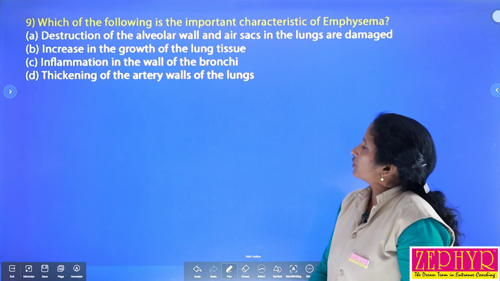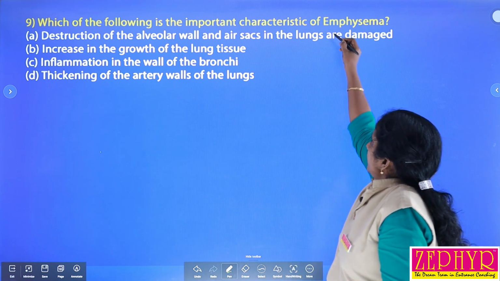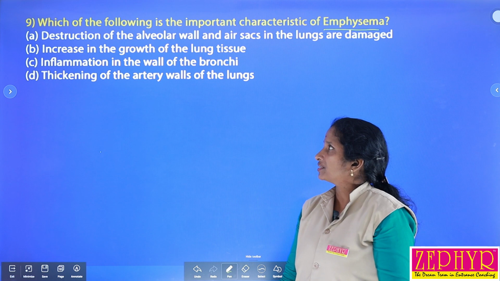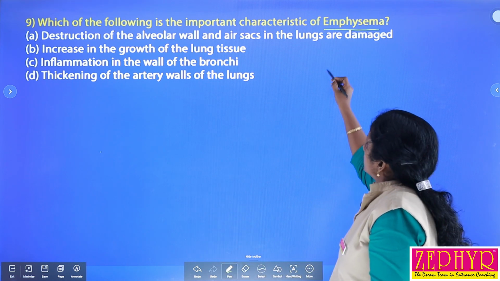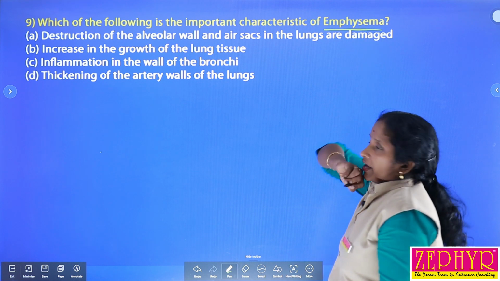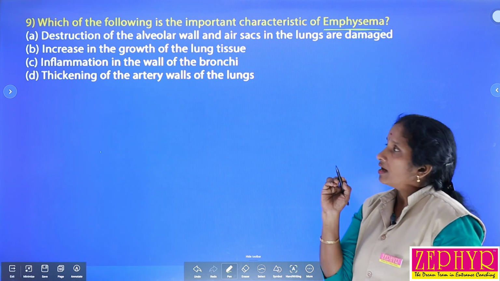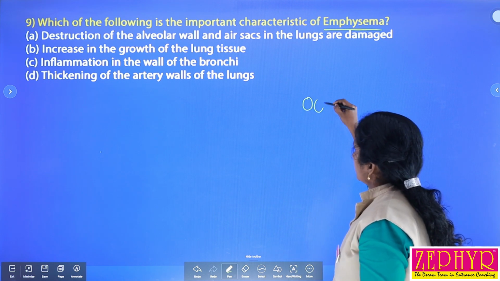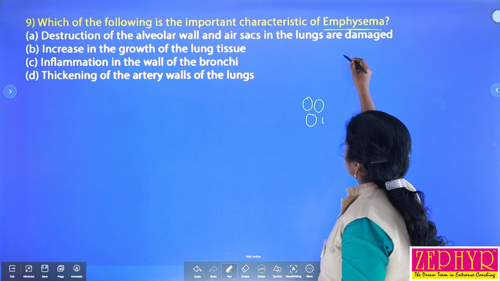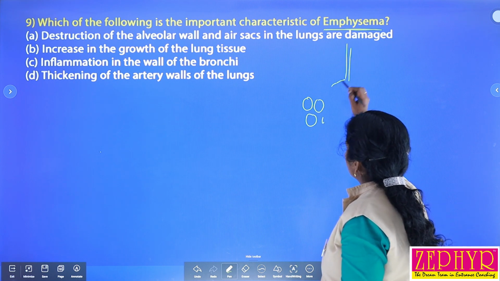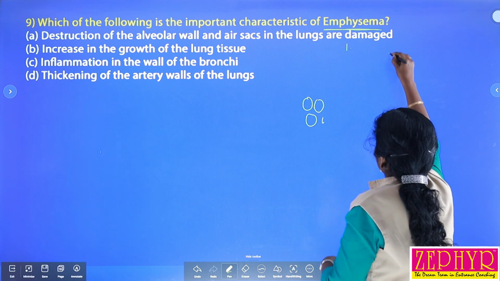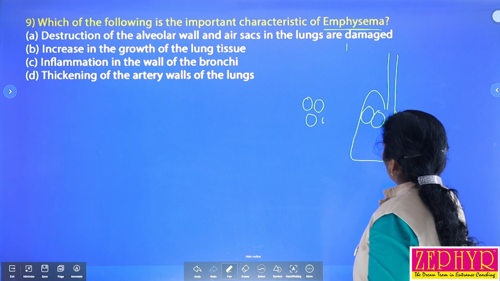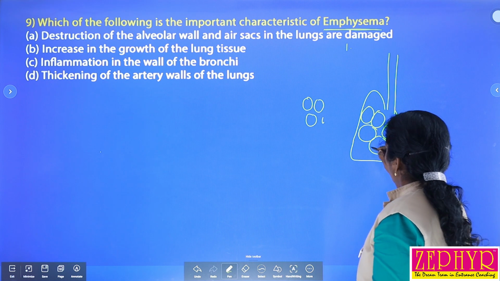Ninth one. Which of the following is the important characteristic of emphysema? Emphysema is a respiratory disorder caused by smoking. Smoking adversely affects our lungs, mainly the alveoli. What is meant by alveoli? Inside the lungs there are numerous sac-like structures. Suppose this is the lungs. Inside the lungs there are numerous alveoli. The sac-like structure is called an alveolus.